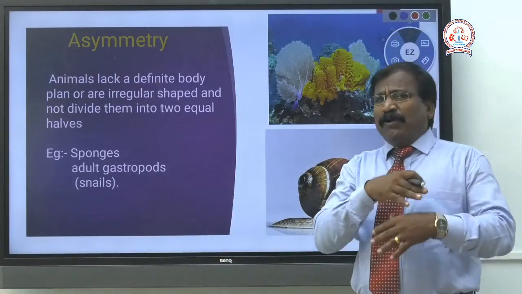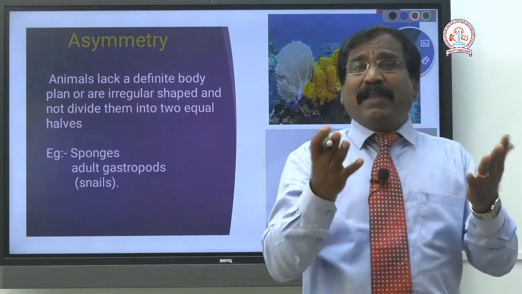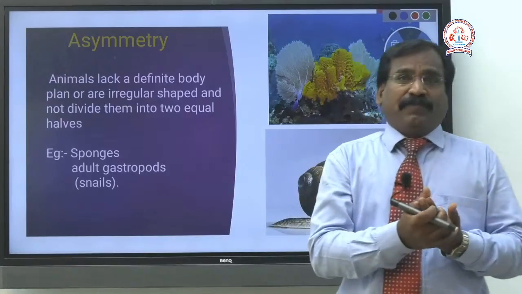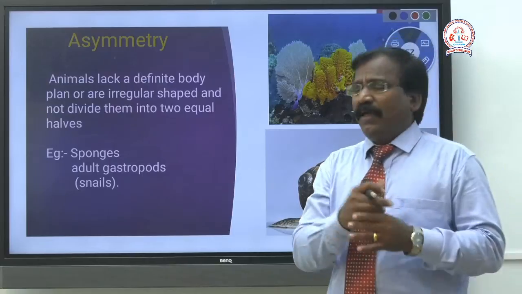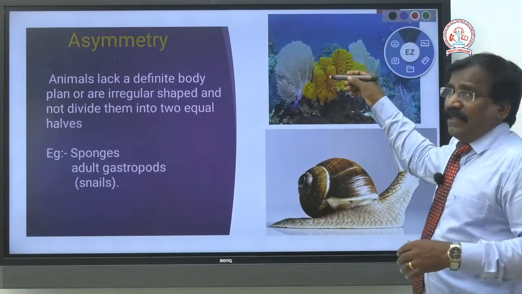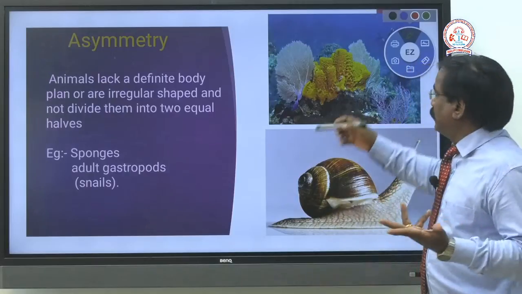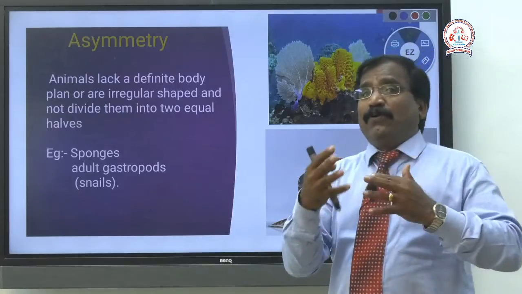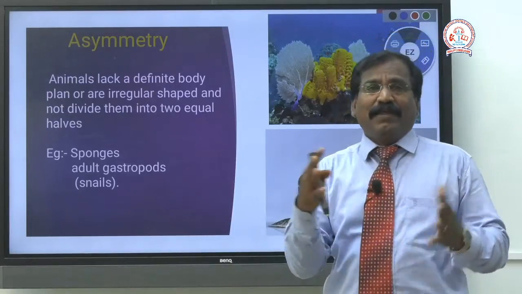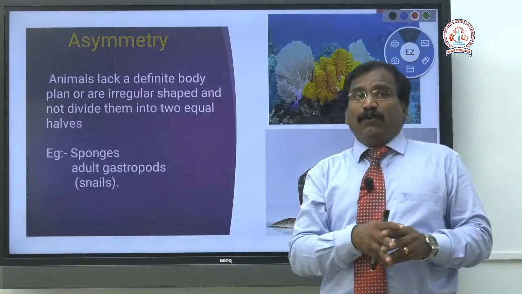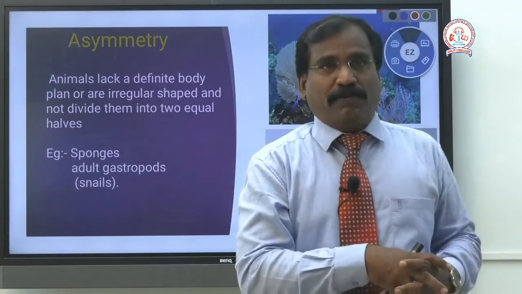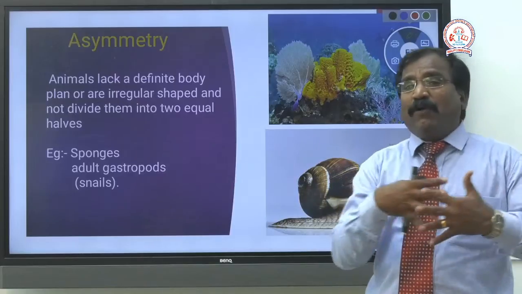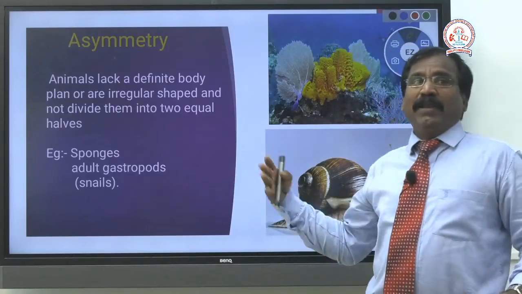So we are unable to divide at any plane. However you try, like the amoeba, a lower class organism, because there is no definite shape. Similarly, sponges are irregular. Sponges, adult gastropods, snails: you cannot get two identical halves.